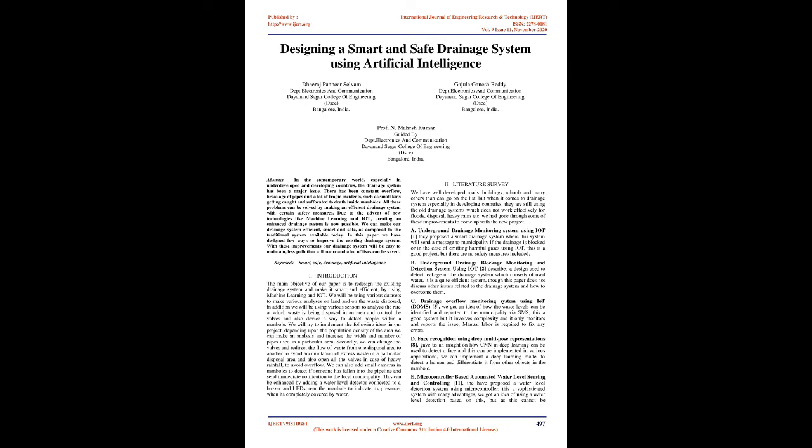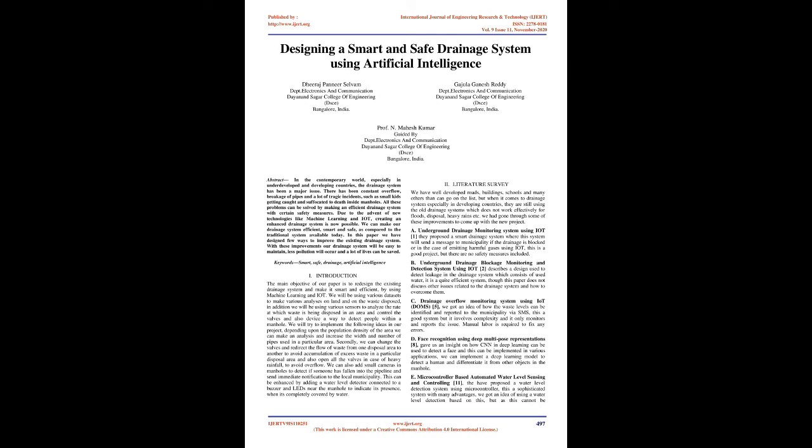2. Literature survey. We have well-developed roads, buildings, schools, and many others that can go on the list, but when it comes to drainage system, especially in developing countries, they are still using the old drainage systems, which do not work effectively for floods, disposal, heavy rains, etc. We had gone through some of these improvements to come up with the new project.